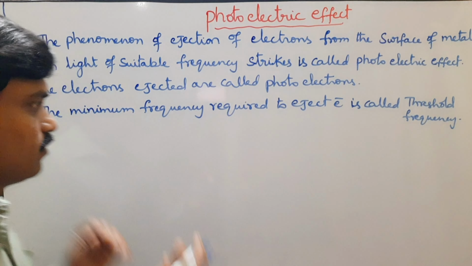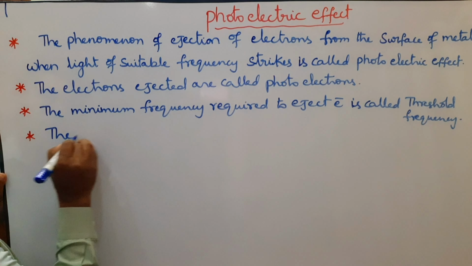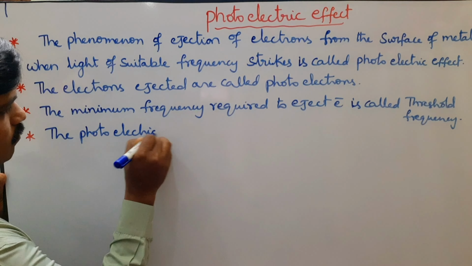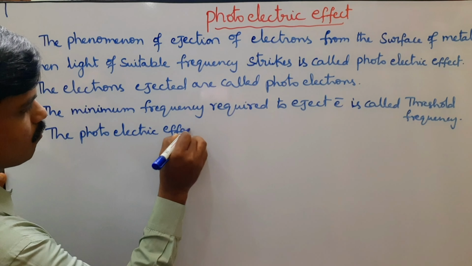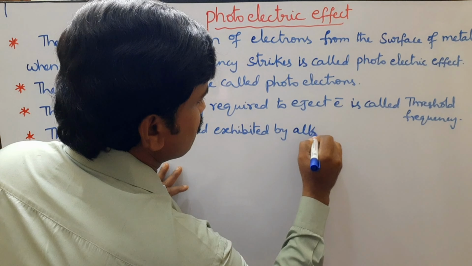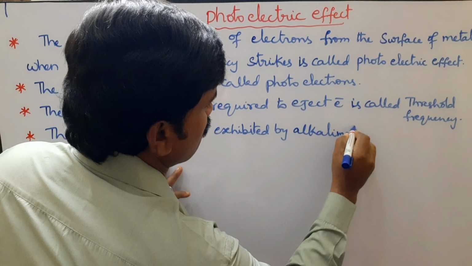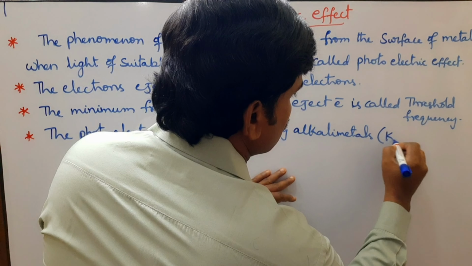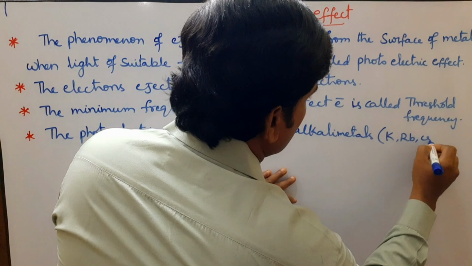Next point, the photoelectric effect is exhibited by alkali metals. Here alkali metals like potassium, rubidium, cesium.